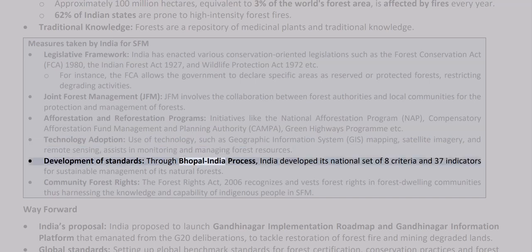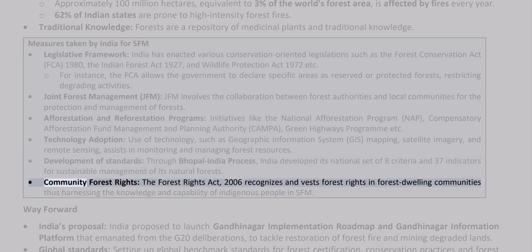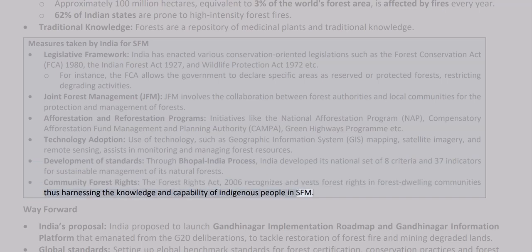Development of standards. Through the Bhopal India process, India developed its national set of 8 criteria and 37 indicators for sustainable management of its natural forests. Community forest rights. The Forest Rights Act 2006 recognizes and vests forest rights in forest-dwelling communities, thus harnessing the knowledge and capability of indigenous people in SFM.